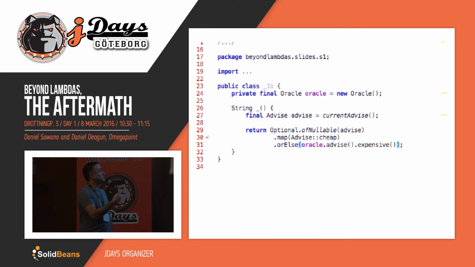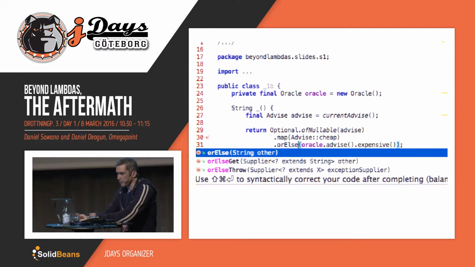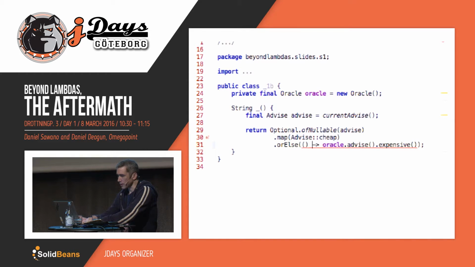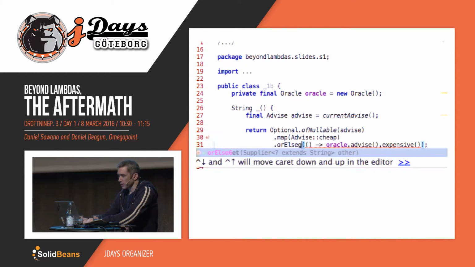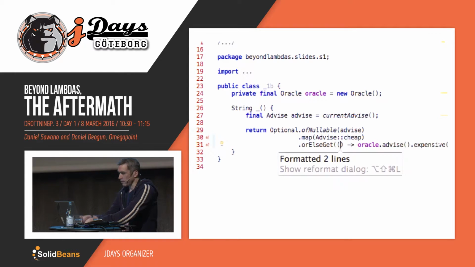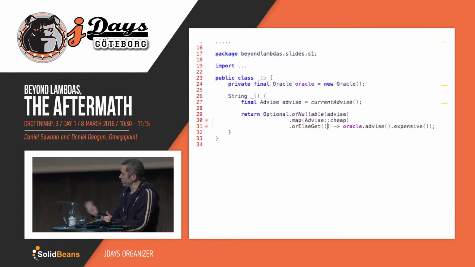So, Daniel, how would you rewrite this? Well, let's look at what other options we have. We have orElseGet that takes a supplier. So let's rewrite this and use the supplier. You actually forgot the get. Yeah, could use that one too, in the form of a lambda. And now suddenly we have a lambda that is only evaluated once we need it. So now we actually only pay for the expensive advice if we don't have a cheap one.